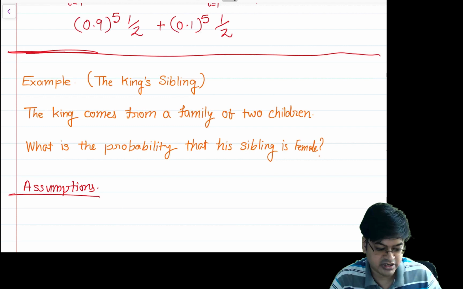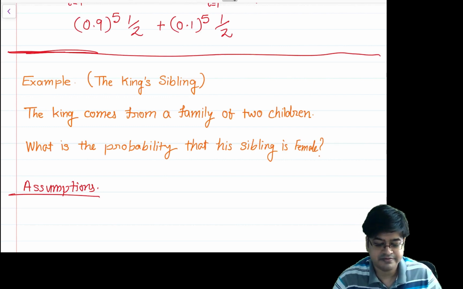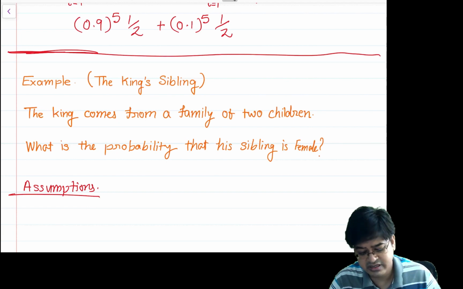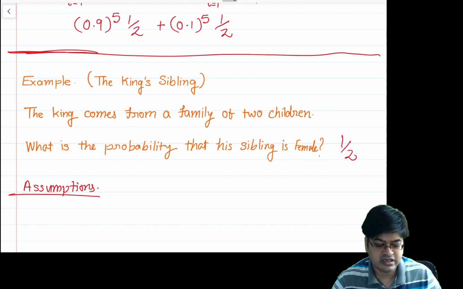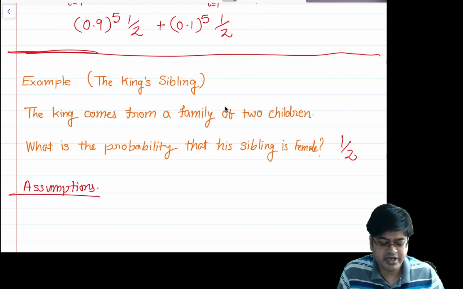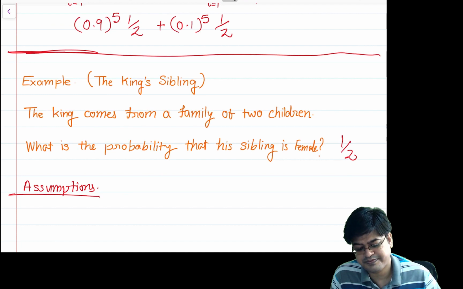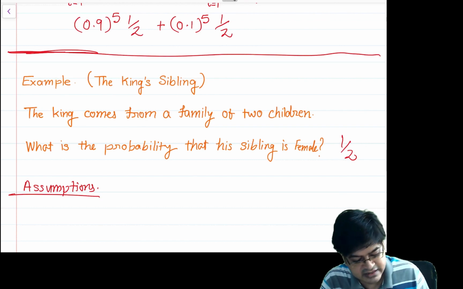Under this situation, what is the probability that the sibling is a female? The intuitive answer you may think is half, because if the king is coming from the family, then the other sibling is independent, and therefore may be a boy or a girl, so the probability is half. Is the answer correct? Let us analyze this.